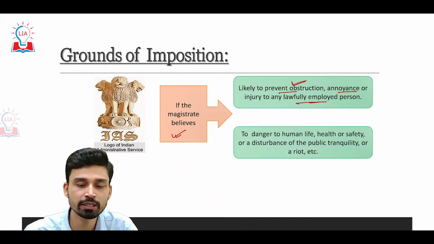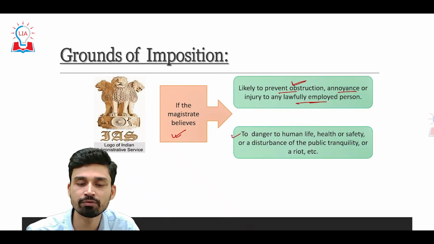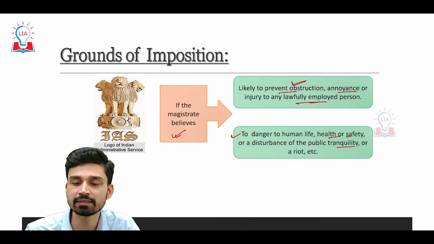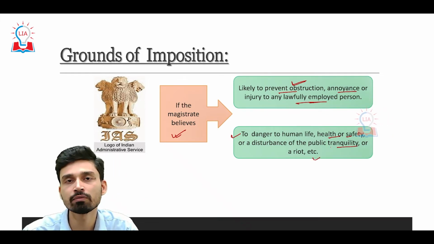Apart from that, the magistrate can also impose section 144 if he feels that there is a danger or threat to human life, health or safety, or a potential disturbance to public tranquility, or if the commencement of a riot is very feasible.